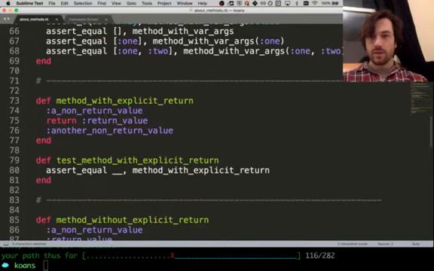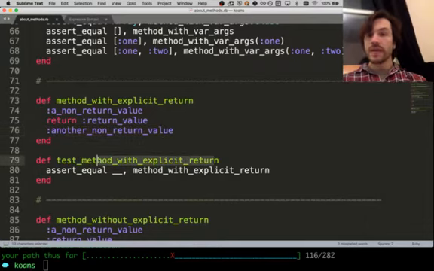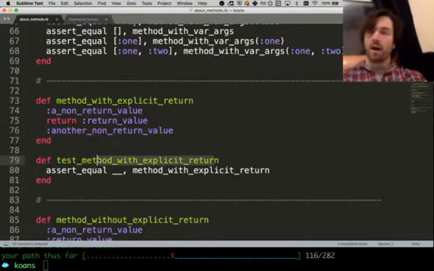Let's see. Method with explicit return. A non-return value. Return value. Another with non-return value. Method with explicit return. Yeah, so this is useful. I use this often.